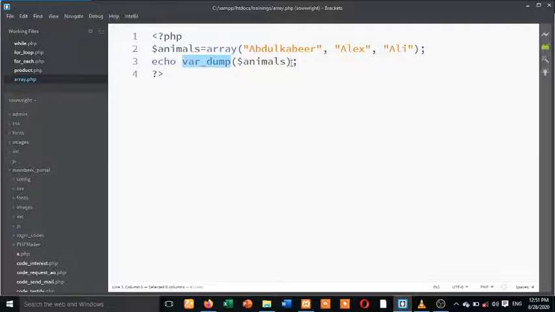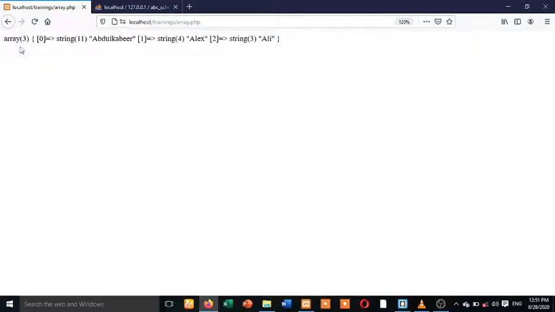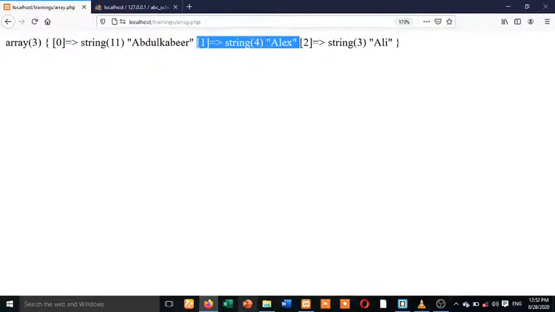So when you want to print an entire array, you can see, I want to explain what index array is. It shows that this array has 3 elements. You understand? The length of the array is 3. The one at index 0 is a string, which is Abdulkabir. Index 1 is also a string having 4 letters, which is Alex. Then index 2 is a string, which is Ali. So this one is known as index array.